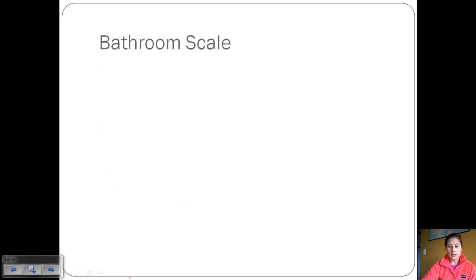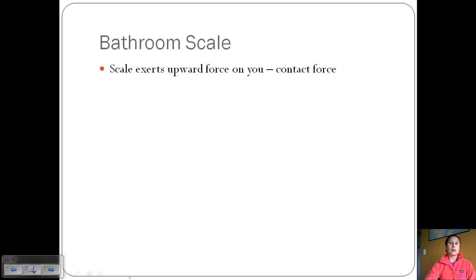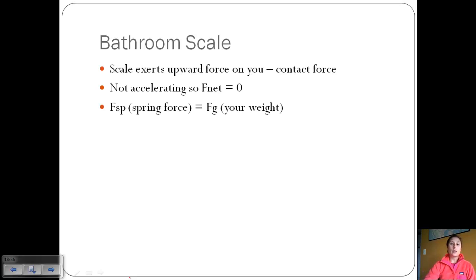Okay, so we were talking about weighing ourselves, so let's look at some different examples of how we could get different weights. Okay, so when you stand on a bathroom scale, the scale exerts an upward force on you, and we call this a contact force because you're coming in contact with the scale. But you're just standing there, you're not accelerating, so we would say that your net force is 0. So if the scale's pushing up on you, then we need some other force pushing down on you to create this net force of 0. And so that becomes the force due to gravity, which is your weight.